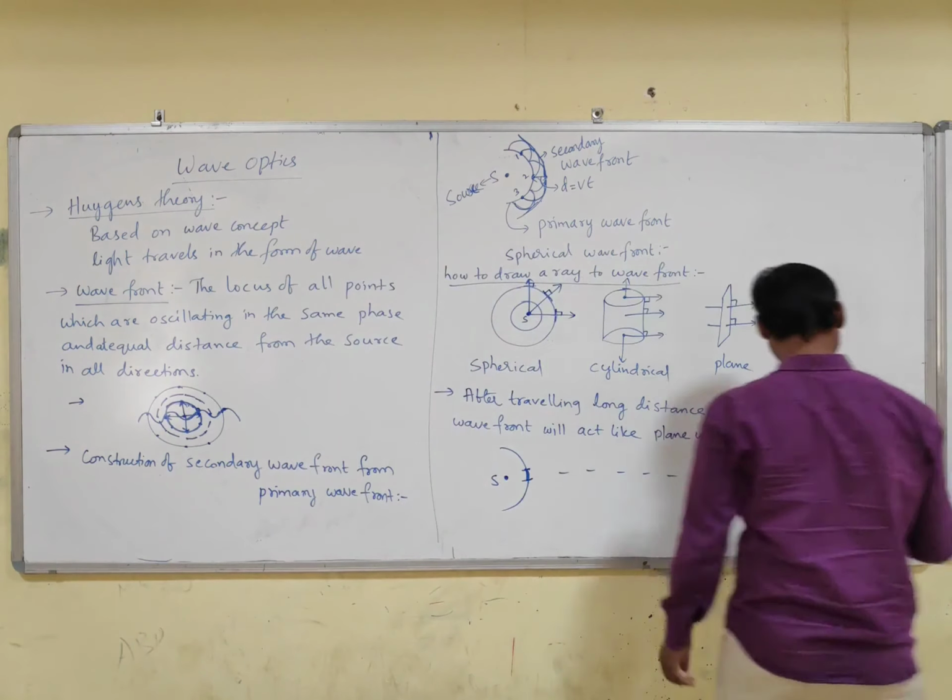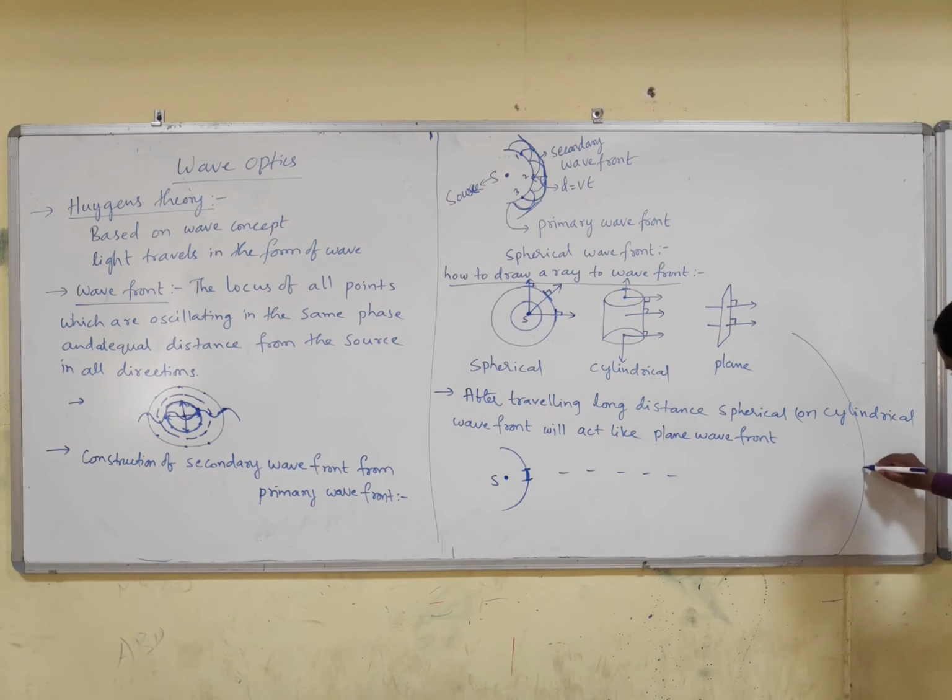But if you consider the same portion far away, it is a straight line in 2-dimensional, and in 3-dimensional it is a plane. So this is a plane wavefront.